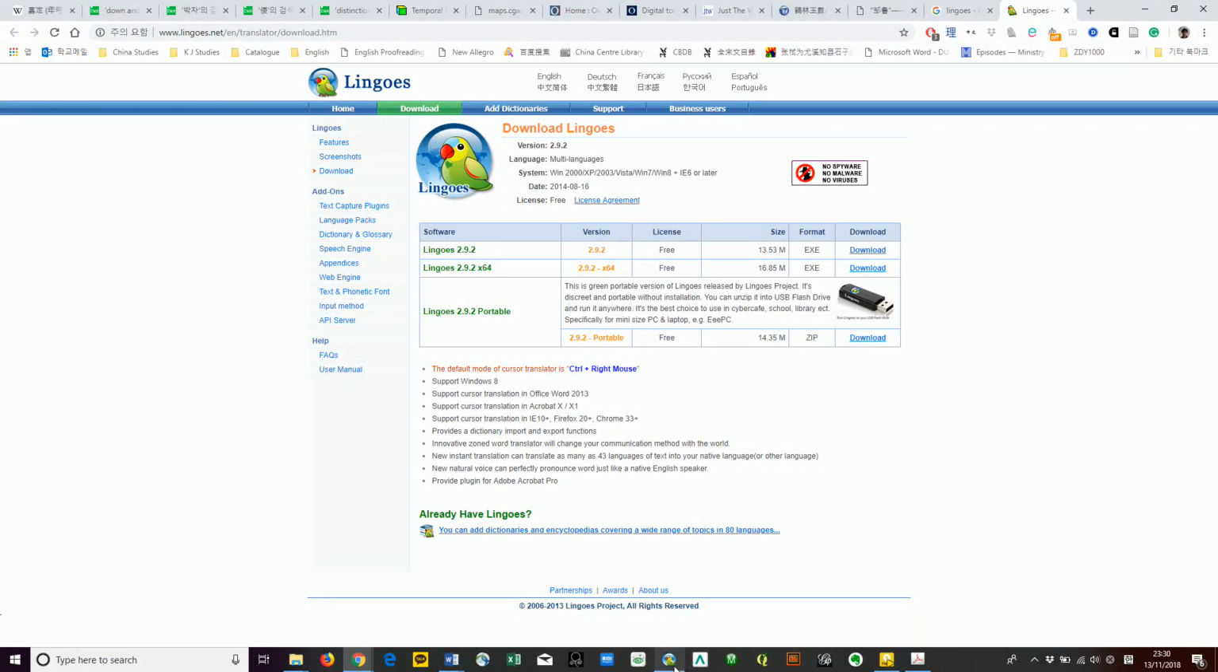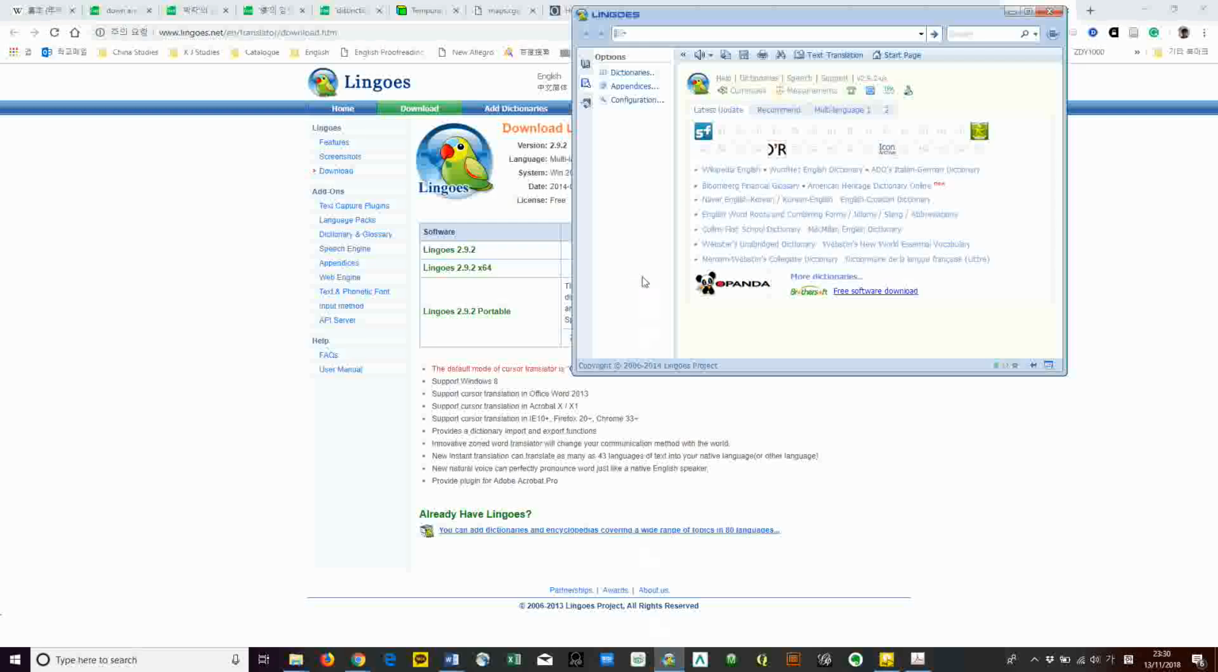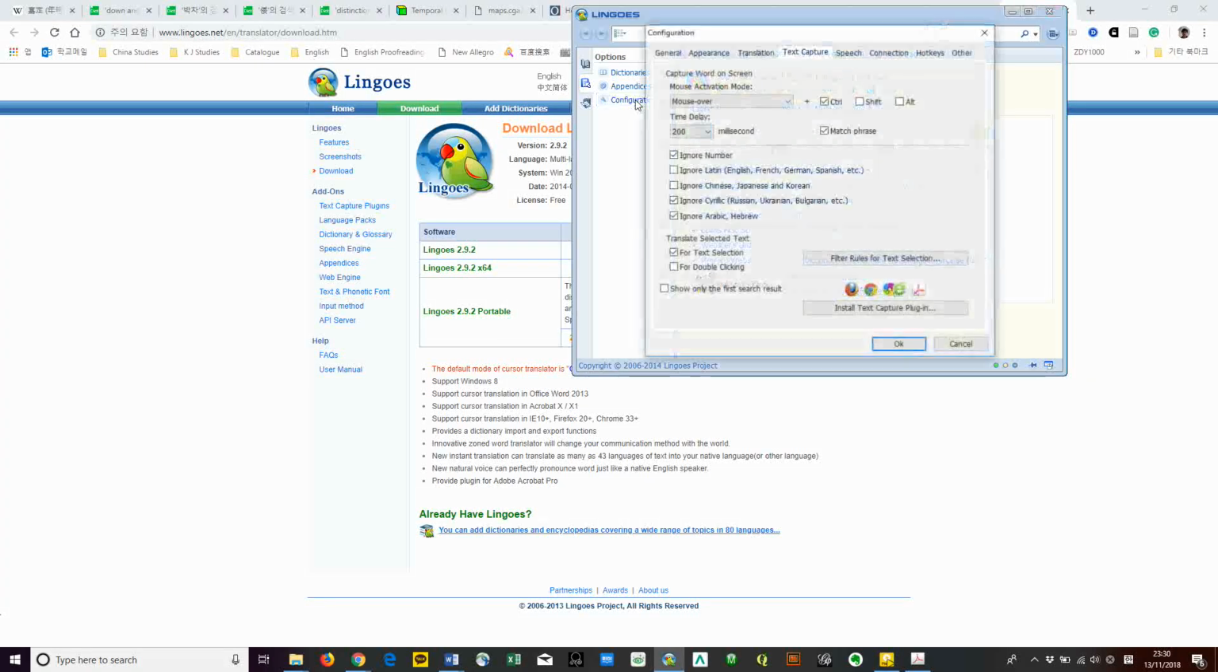Once you download Lingoes and finish installing it, which is fairly easy, you'll see this little birdie icon on the toolbar. Go to Configuration, go to the Text Capture tab, and change the mouse activation option. I use mouse over plus control, which I think is the best one. Well, it's my opinion. Change it to suit your taste. You can also choose different options. I normally ignore number and Cyrillic and Arabic Hebrew.